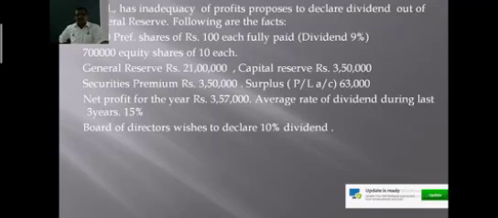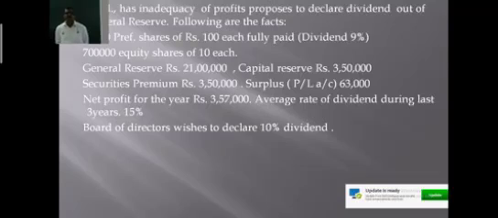So as I already explained, in case of inadequacy or insufficient profit, the company can draw some amount from the general reserve to declare dividend, but the conditions apply here. What is the condition here? Condition number 1, the rate of dividend declared by the company should not be more than the average rate of dividend declared by the company in the last 3 years.